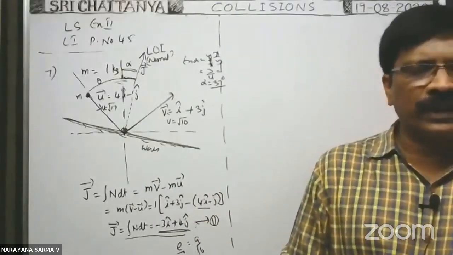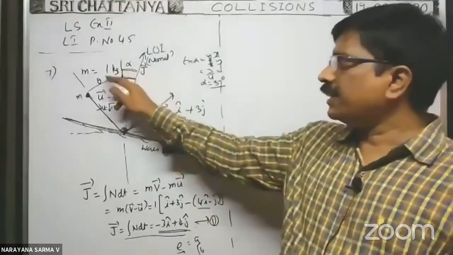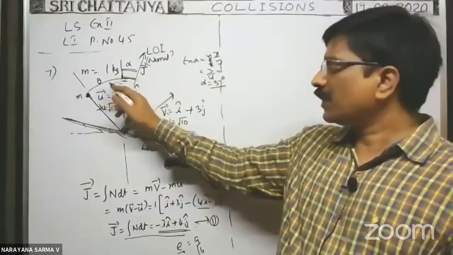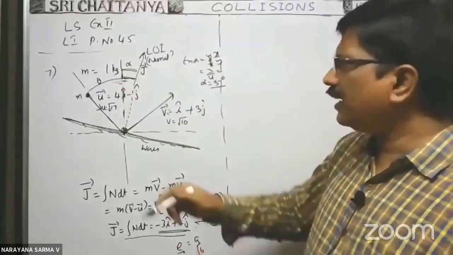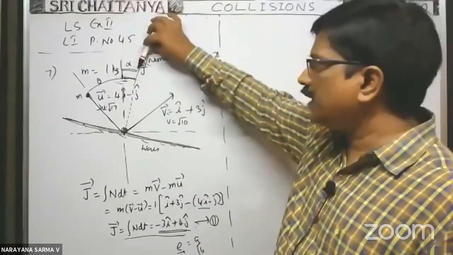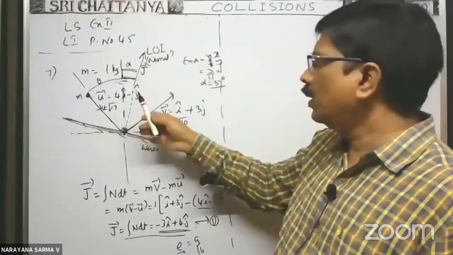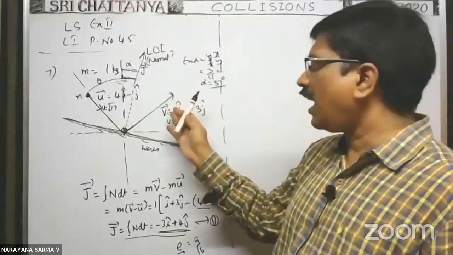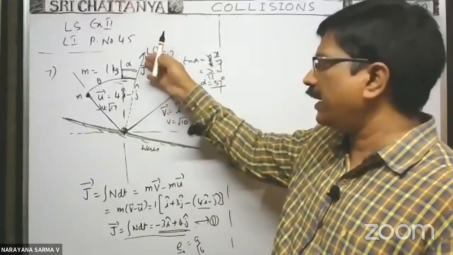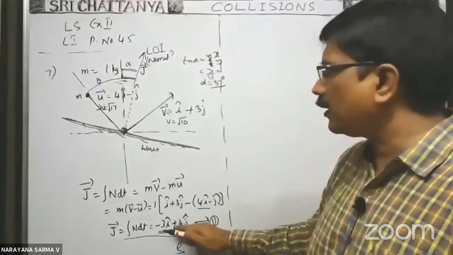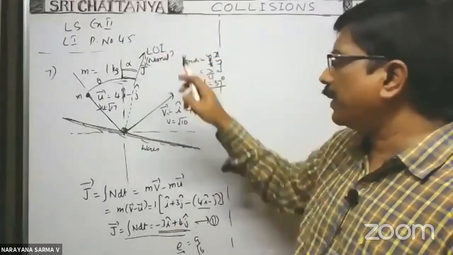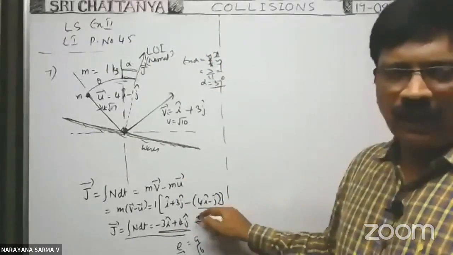180 minus theta. Okay. By doing that part, you find the angle. When you know this angle, then the momentum of the body before collision along the line of impact we can find. Momentum of the body after collision along the line of impact we can find. So you find the change in momentum along the line of impact. You make them equal to this one. I think you will get it.